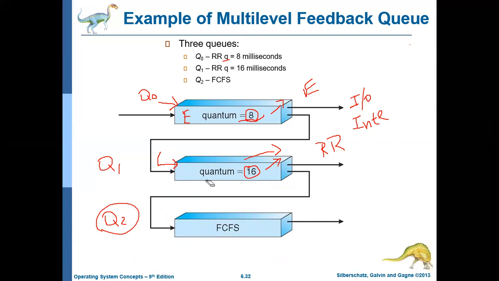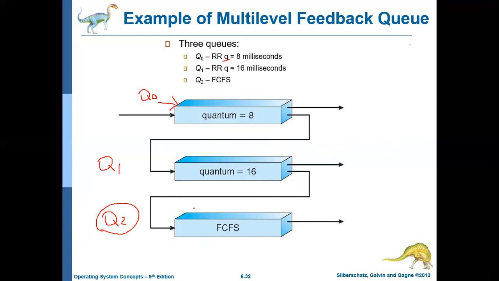Okay, if you allow the jobs which are going to access the CPU for a longer duration of time to be in the higher priority queue, then these jobs will keep on using the CPU, and the IO bound jobs and interactive processes will keep on waiting, and they may not get the CPU at all. But in this case, the IO bound and interactive processes will use the CPU for a shorter period of time, and again they will give up. And it is highly likely that the jobs in the lower priority queue will get the CPU for a good amount of time. At the same time, the smaller jobs also will not be ignored.